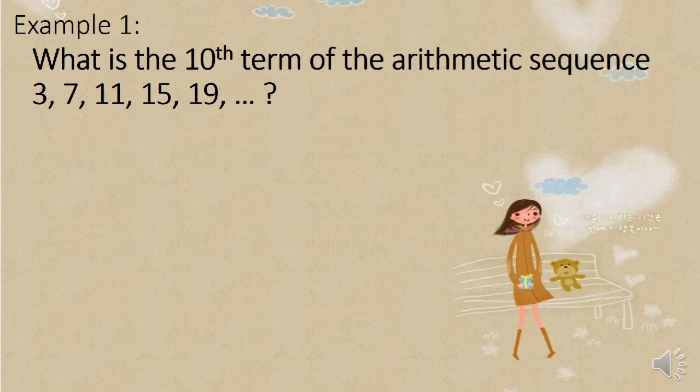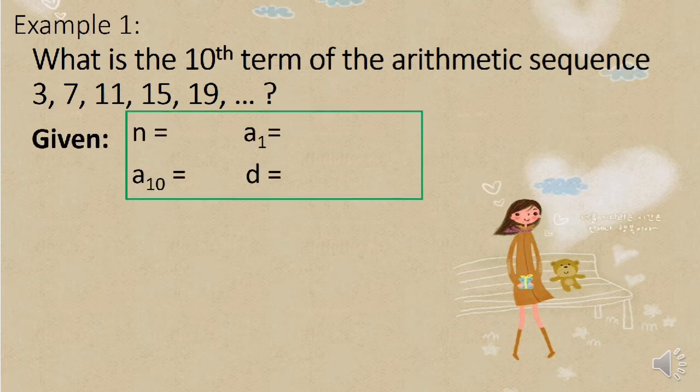So first, we're going to identify the given. Since we're going to solve for the 10th term, the value of n is 10, and we're going to solve for a sub 10. Our first term based on the given sequence is 3. And our common difference is 4. So, paano ba nakuha si 4?